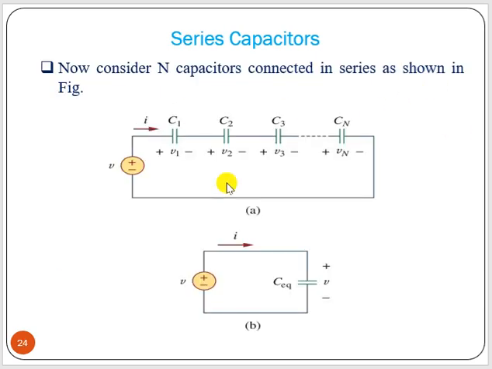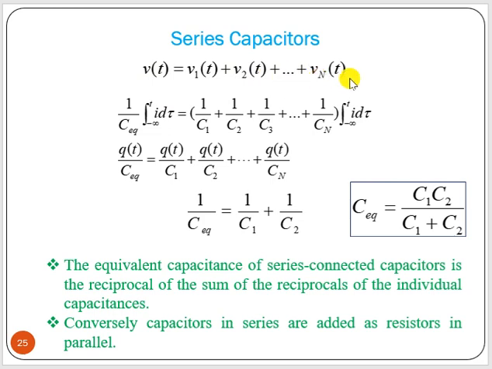Now if they are connected in series, the same current will flow and the voltage drops will be V1, V2, V3, Vn, and we can find the C equivalent. For that, the applied voltage Vt is the summation of these according to KVL. So Vt equals V1 plus V2 up to Vn. Now what is the value of V? V is nothing but 1 by C times the integration of I dt, or I d tau. The integration of I dt or d tau is nothing but Q, right?